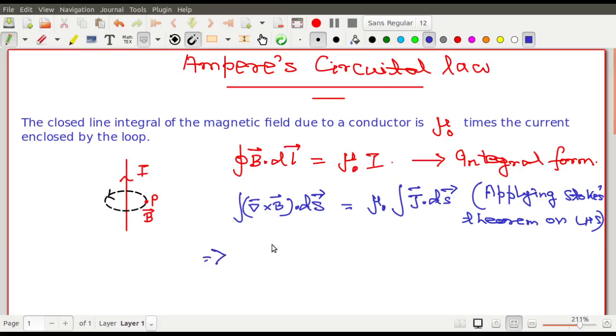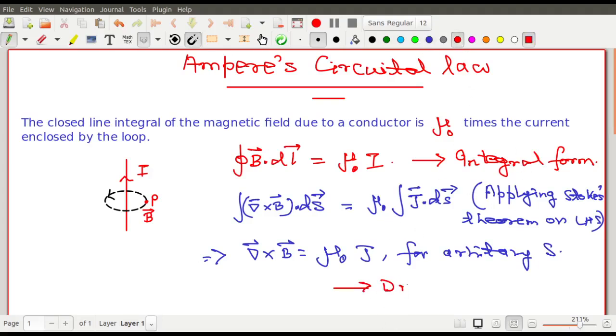Now if I compare both sides, you may write that curl of B is equal to mu 0 J for an arbitrary surface S. So this one is known as the differential form of the Ampere circuital law. If somebody asks you about the differential form, this is the differential form of Ampere circuital law.